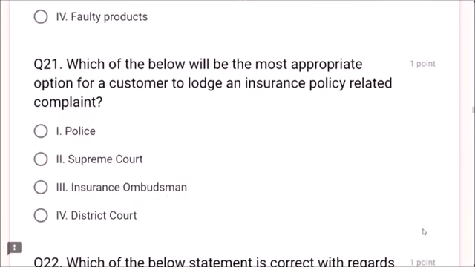Next, question number 21. Which of the below will be the most appropriate option for a customer to lodge an insurance policy related complaint? Where he has to go? Insurance, police, Supreme Court, insurance ombudsman, district court. Dear friends, insurance ombudsman is the correct person to lodge a complaint.